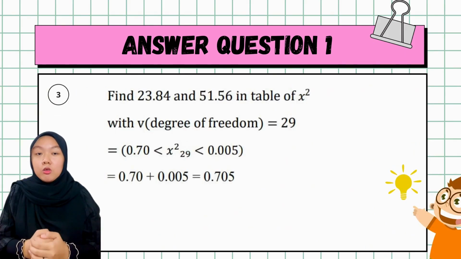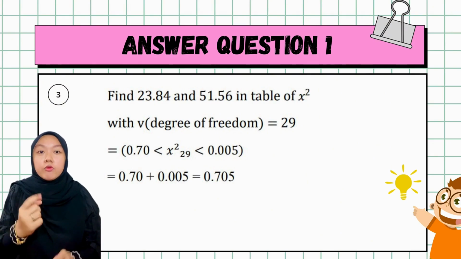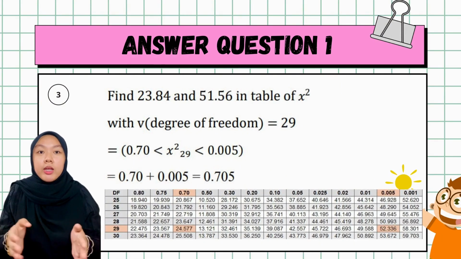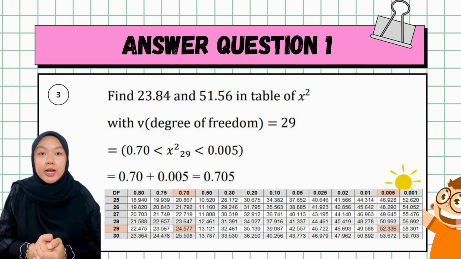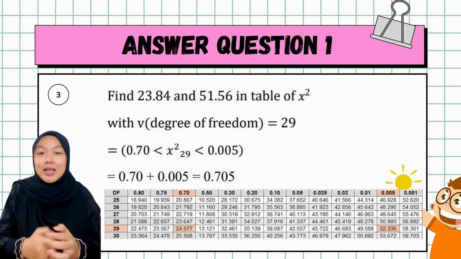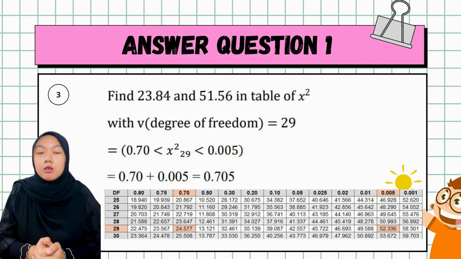The next step is to find 23.84 and 51.56 in the table of chi-square using a degree of freedom v equal to 29. Let's focus on this chi-square table. We can see that 23.84 lies on 0.70 while 51.56 lies on 0.005. And lastly, we can say that the probability of the sample variance falling between 185 and 400 is 0.705, as the total of 0.70 and 0.005.